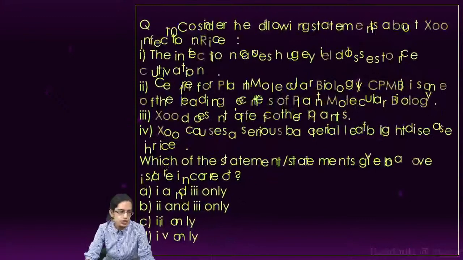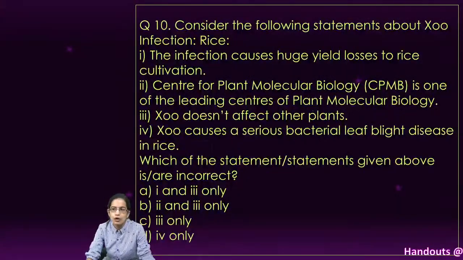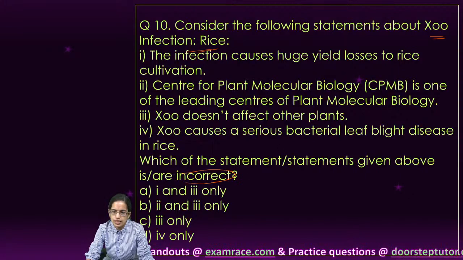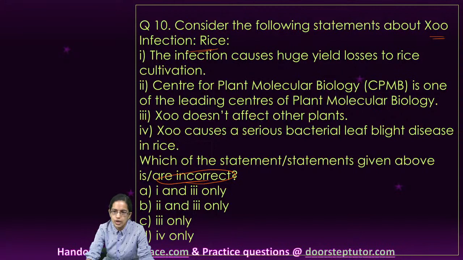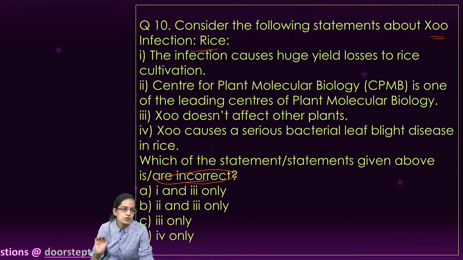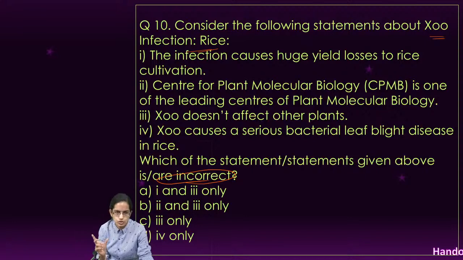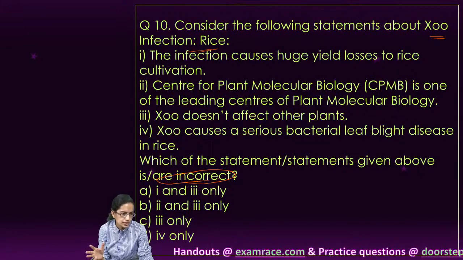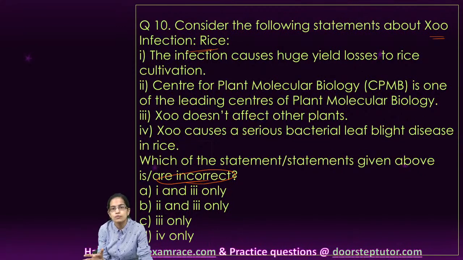The last question that we have for today talks about the Xoo infection. What is the Xoo infection in rice and which of the following statements are incorrect regarding this? So we have to identify which of the following statements is incorrect regarding this infection. It is a mechanism by which bacteria, known as Xoo, interact with the plants and affect them. So Xoo causes various serious bacterial diseases. Xoo is basically a